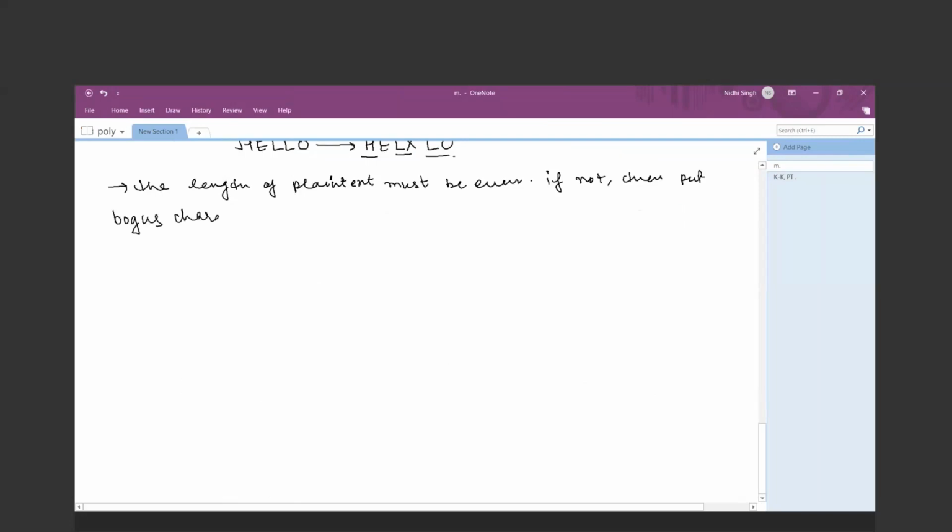So suppose your plain text is bat. It is odd in length. So the rule says you have to put the bogus character at the end. So it will be BATX, supposing X is the bogus character.